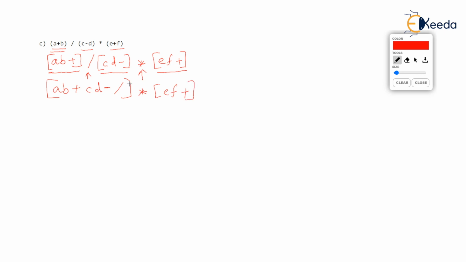And now multiplication will be dealt. So you write the first operand first. First operand is AB plus CD minus and then slash. And then you write the second operand. Second operand is EF plus and finally write the operator. So this is the postfix equivalent of the given infix.